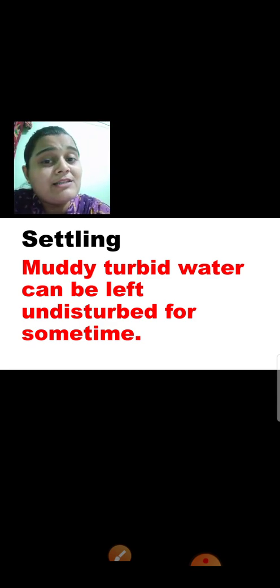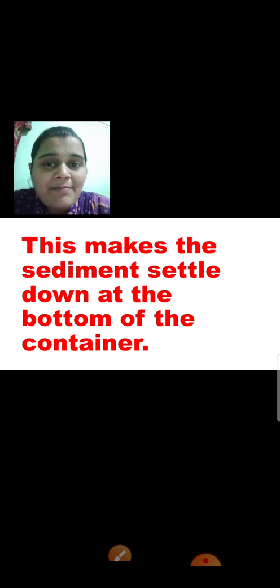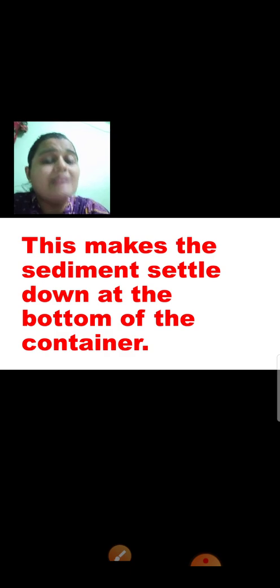What will happen after some time? See, it can be left undisturbed. Undisturbed means don't touch that water, don't mix that water, don't do anything with that water, just keep it in the glass as it is. And after some time, what will happen? The sediments or the soil particles will settle down at the bottom of the glass. So it is written here, this makes the sediment settle down at the bottom of the container, and that is called settling.